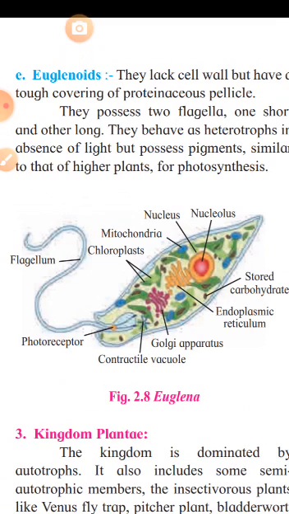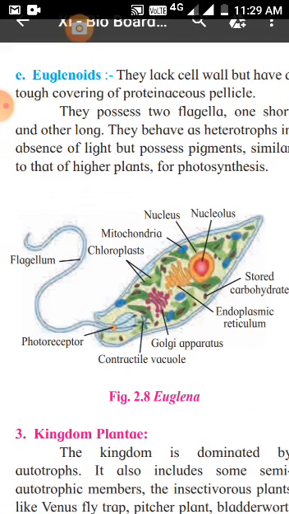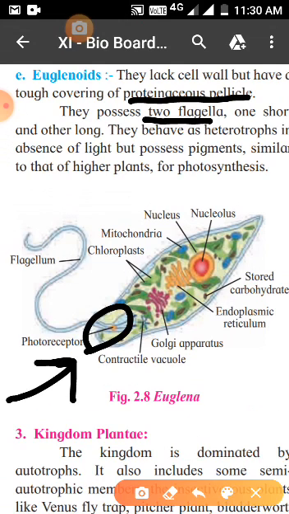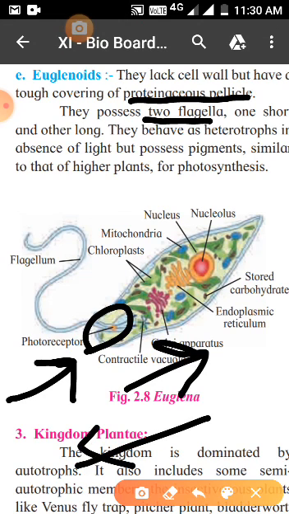When you talk about euglenoids, they basically lack a cell wall, but they still have a very tough proteinaceous covering. They also have two flagella, one short and another that is not visible here, and photoreceptors, which are like eyes. So as soon as light comes, they understand light is there, so they can easily swim away from light or towards light.